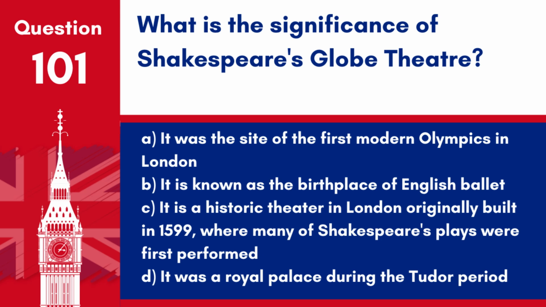A. It was the site of the first modern Olympics in London. B. It is known as the birthplace of English ballet. C. It is a historic theatre in London, originally built in 1599, where many of Shakespeare's plays were first performed. D. It was a royal palace during the Tudor period. Answer: C. It is a historic theatre in London, originally built in 1599, where many of Shakespeare's plays were first performed. Shakespeare's Globe Theatre is renowned for its association with William Shakespeare and plays a significant role in the history of British theatre.